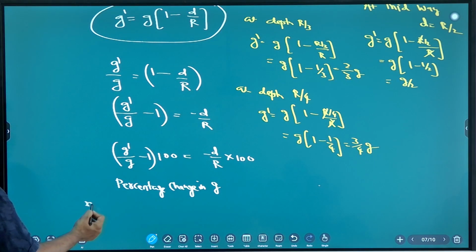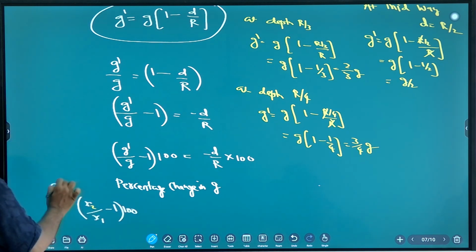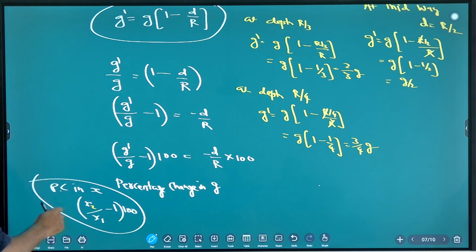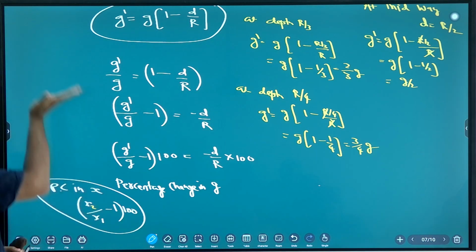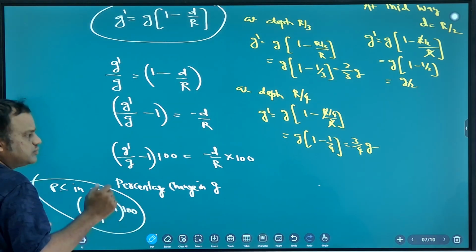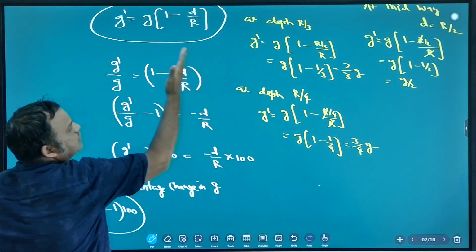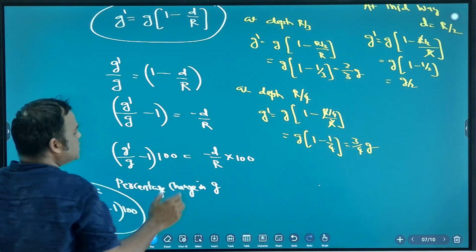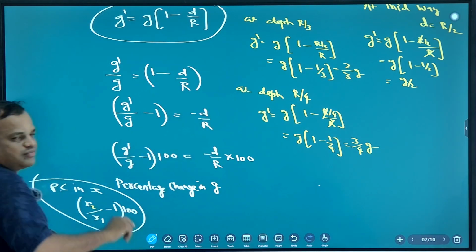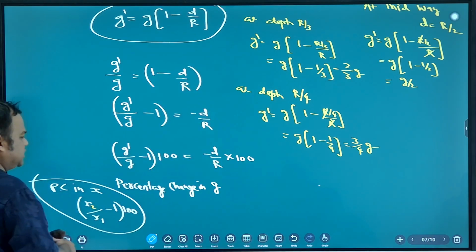Okay, you know the formula, x2 by x1 minus 1 into 100. This is percentage change in x. When quantity increases, percentage change is positive. When quantity decreases, percentage change is negative. So you tell me, is gravity increasing or decreasing as you go towards center? Decreasing. So percentage change positive or negative? Negative. If you go from center to surface, gravity increases. So percentage change positive or negative? Positive.